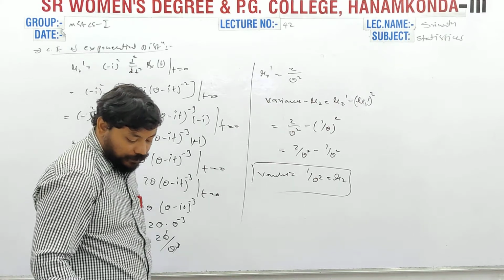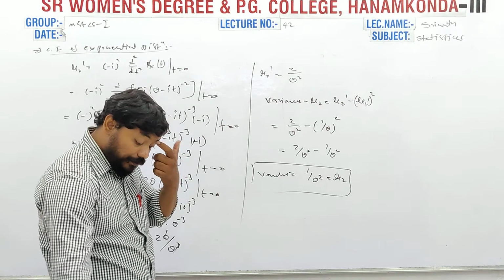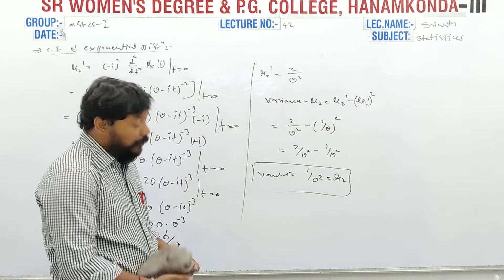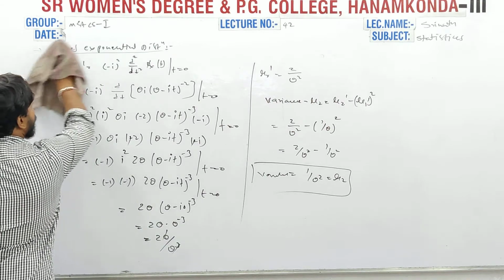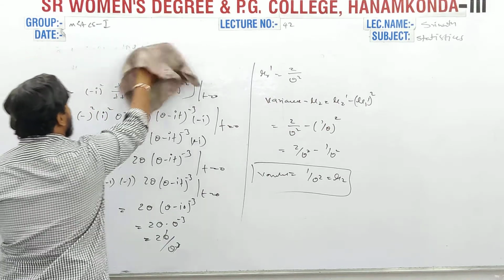This is all about today's class, exponential distribution, CF.